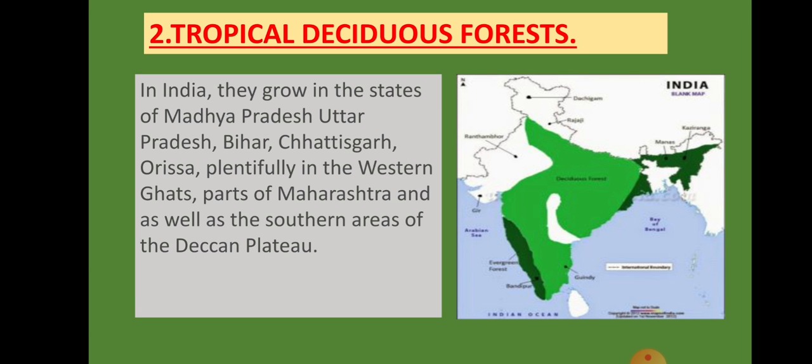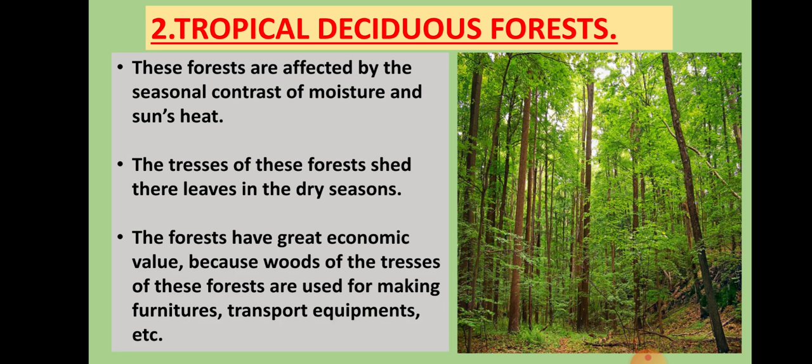In India, they grow in the states of Madhya Pradesh, Uttar Pradesh, Bihar, Chhattisgarh, Orissa, plentiful in the Western Ghats, parts of Maharashtra as well as the southern areas of the Deccan Plateau. These forests are affected by the seasonal changes of moisture and sun heat. The trees of these forests shed their leaves in the dry season.